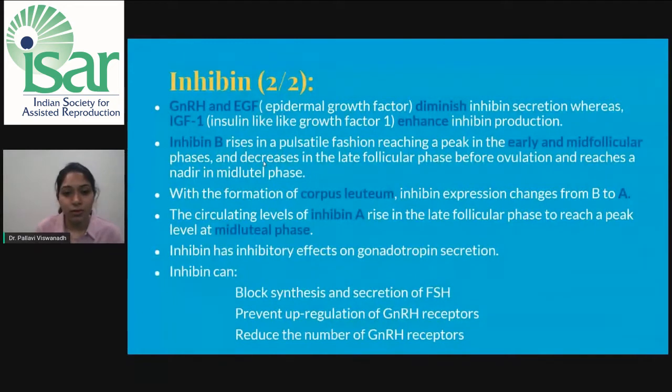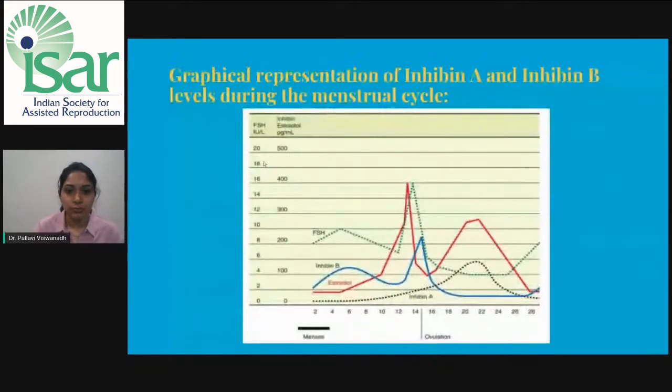Inhibin has an inhibitory effect on the gonadotropin secretion. Inhibin can block the synthesis and secretion of FSH, prevent upregulation of the GnRH receptors, and reduce the number of GnRH receptors. This is a graphical representation of inhibin A and inhibin B levels during the menstrual cycle. Like you can see, the inhibin B is represented by a blue line. It begins to rise in the early follicular phase, reaches a peak in the early follicular phase, drops just before ovulation, and after ovulation peaks and then gradually falls down in the late follicular phase.